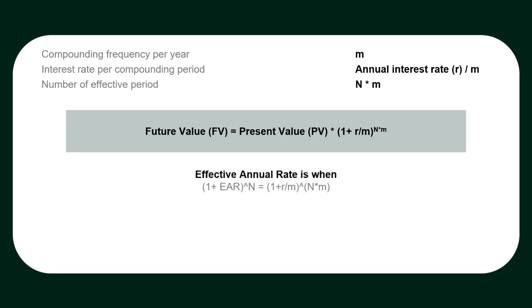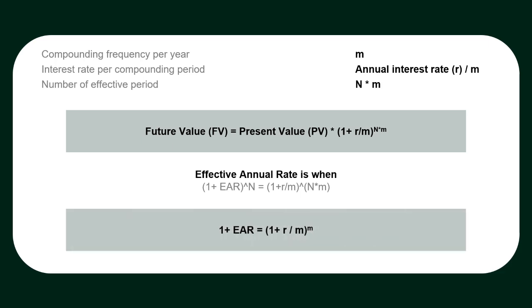After understanding this concept of compounding frequency, we will now define a new term, effective annual rate, which is the rate at which investment grows for n periods and compounds annually to generate the same future value. Therefore, 1 plus effective annual rate is equal to 1 plus R divided by m, raised to the power m.